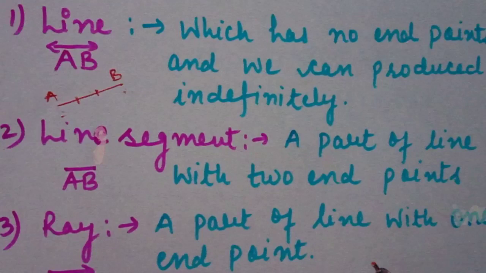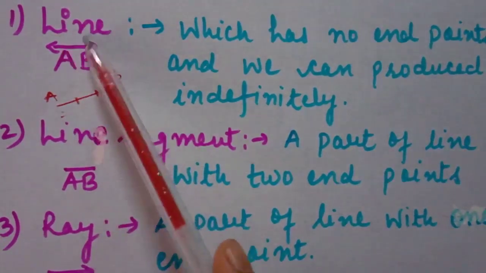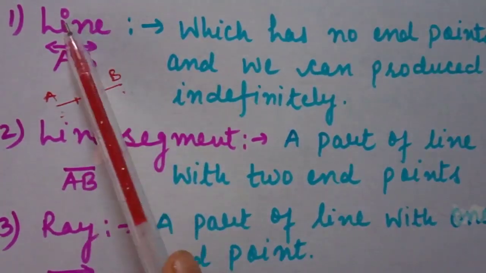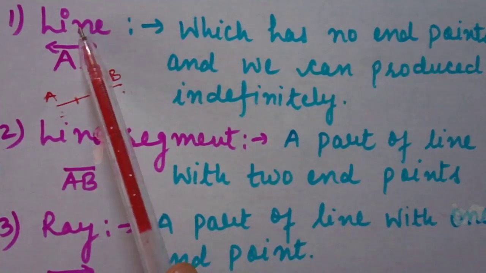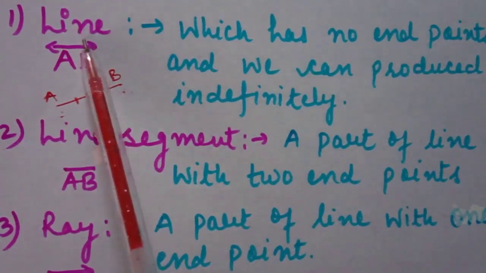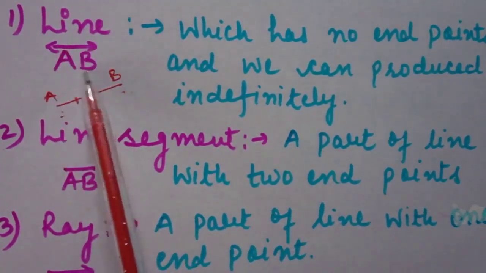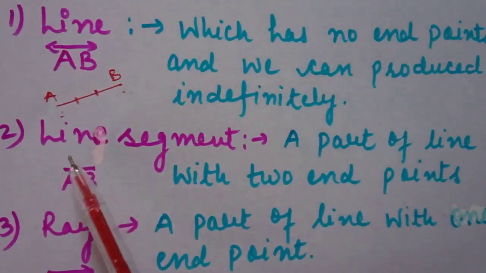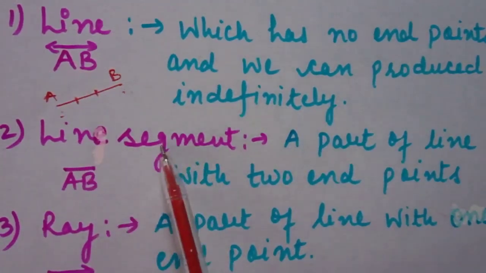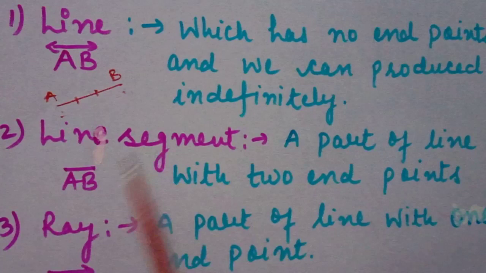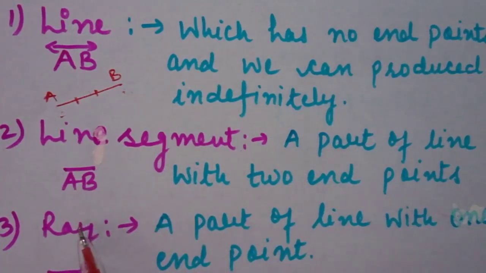So three definitions: line, line segment and ray. What is a line? A breadthless length which has no end points and we can produce it indefinitely in both directions. A line segment is a part of a line with two end points. A ray is a part of a line with one end point.